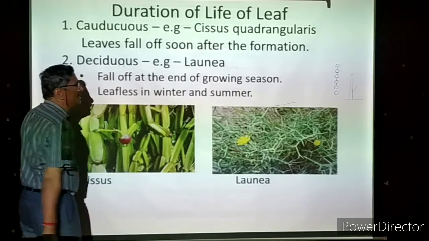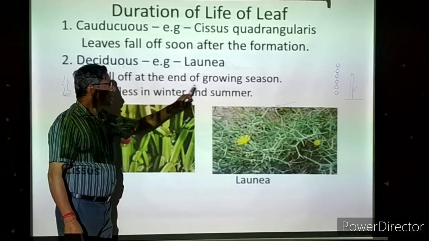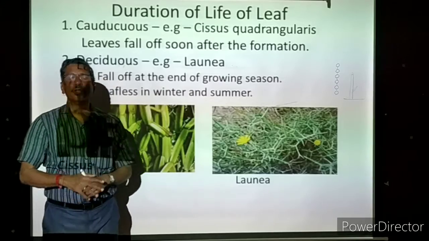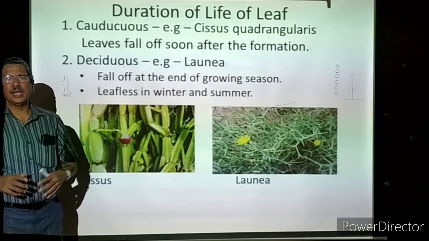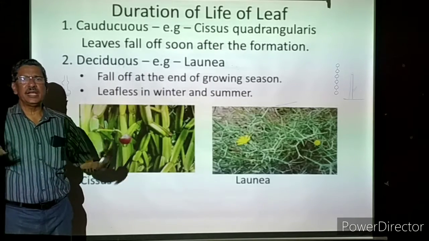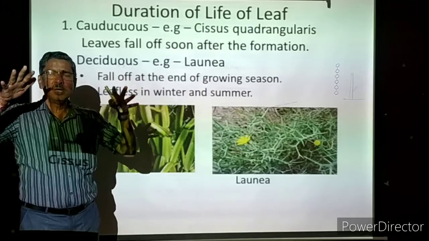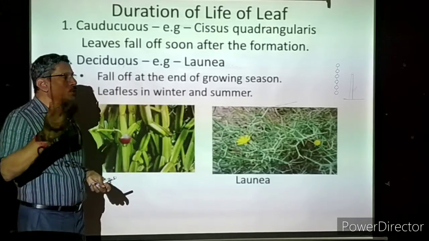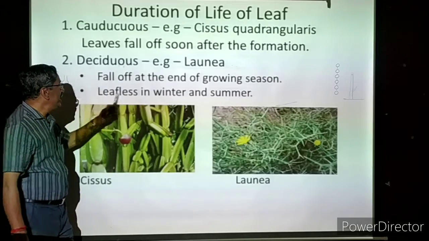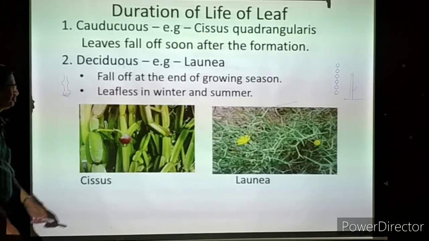Leafless in winter and summer condition. In the growing season they will be present, but in winter and in summer the leaves will not be there. The complete leaves will be falling down. In some plants you can find in one season all the leaves will be green, flourished very well. But in another season, all the leaves will become yellow, brown, they will fall down. Then all the branches will be seen, you can't find the leaves. That is leafless season we can find in winter and summer.